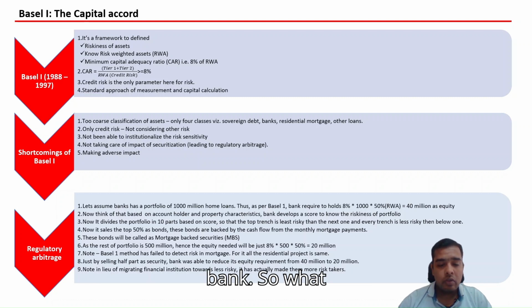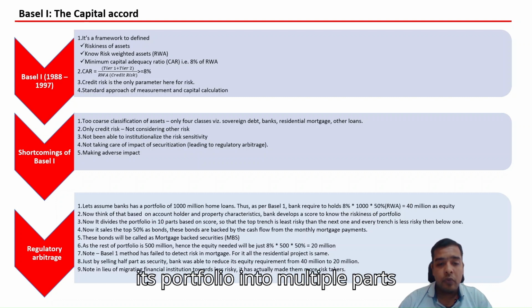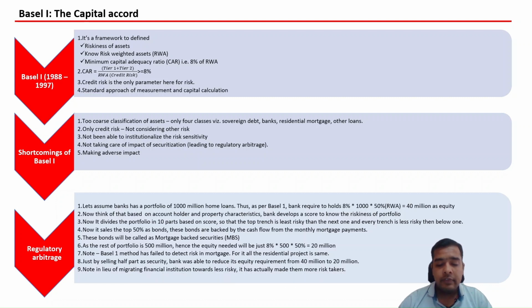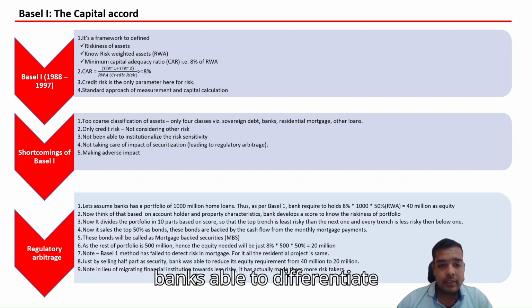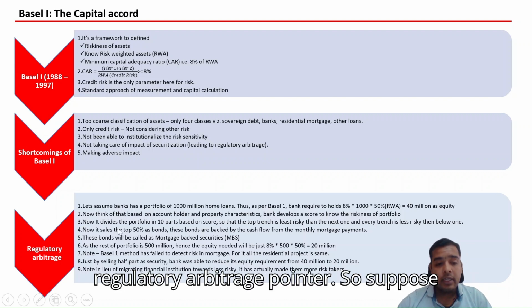So what does it mean? Banks can now divide their portfolio into multiple parts, and based on the customer characteristics, differentiate customers as risky or less risky. This is what is defined in this regulatory arbitrage pointer.